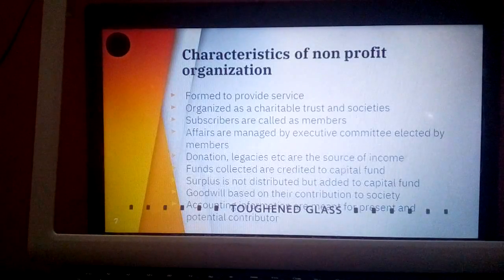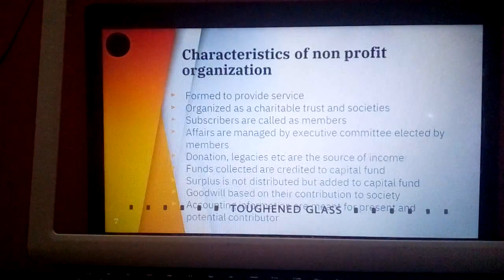So what are legacies? Legacies are the amount which is received by the NPOs as per the will of the donor after his death. Means after the death of the donor, as per their will, they are going to receive a certain amount, which is called legacies. In schools you might have seen they have reserved funds in the name of their founders, funds to provide financial assistance to bright students. So these are called legacies.